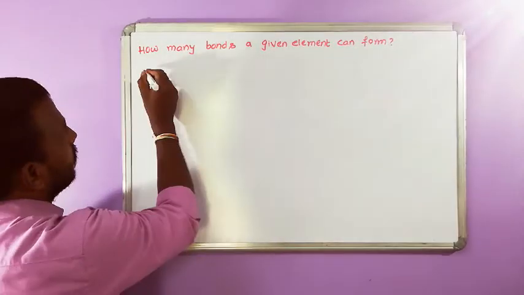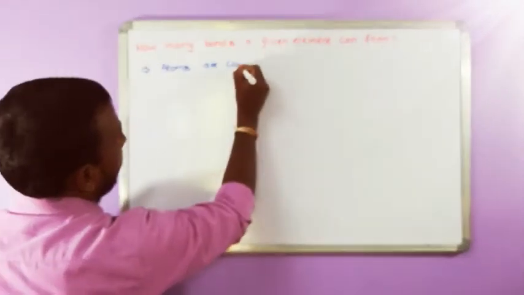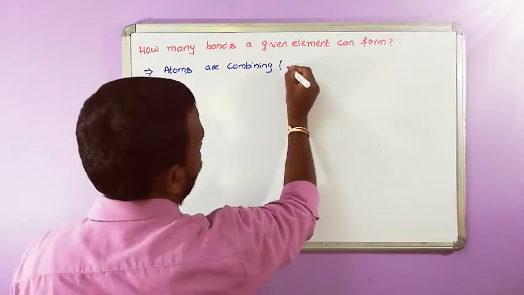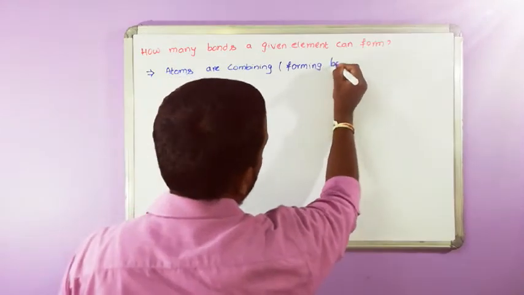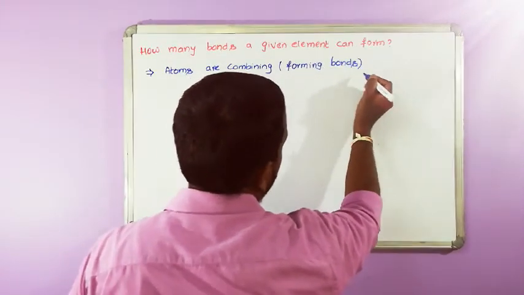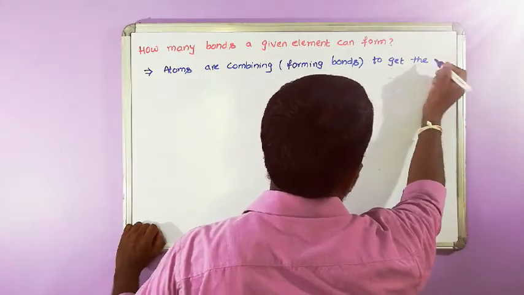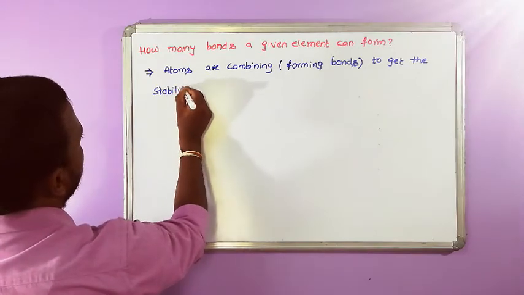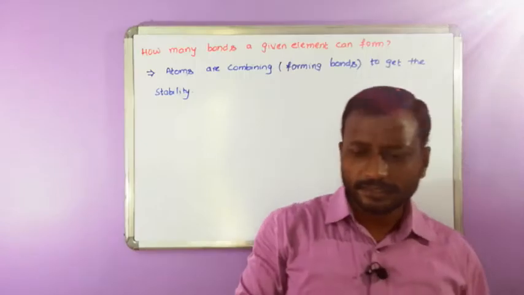First of all, you should remember this point: atoms are combining, means forming bonds, to get the stability. Remember. Then what is stability?